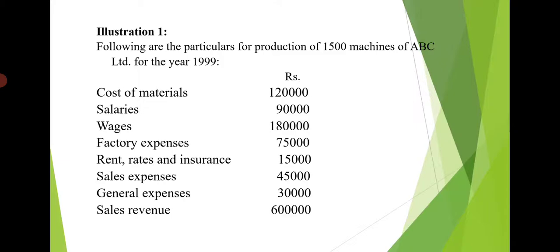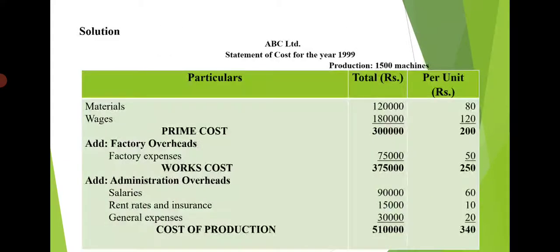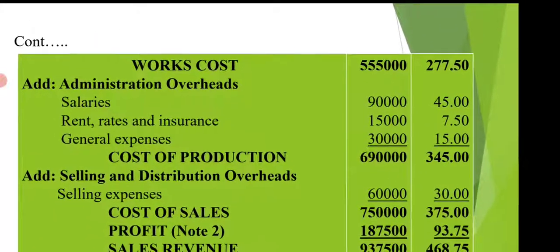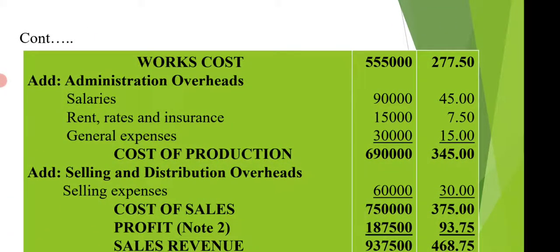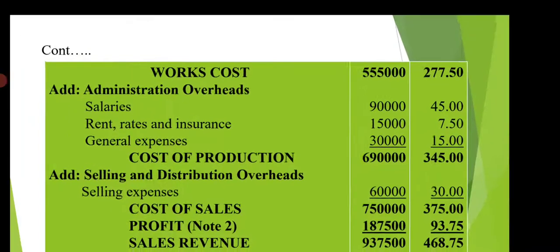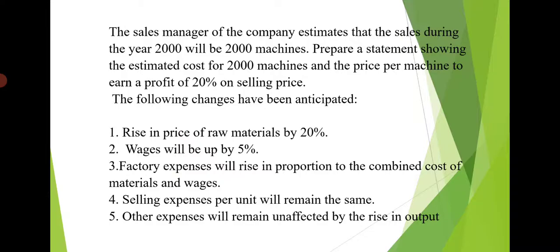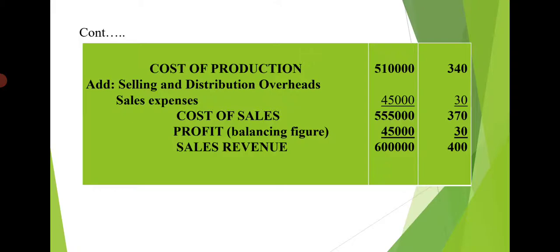All these represent the administrative overheads. So they will remain constant. If they are considered as fixed overheads, other expenses will remain unaffected by the rise in output. That means they are fixed in nature.